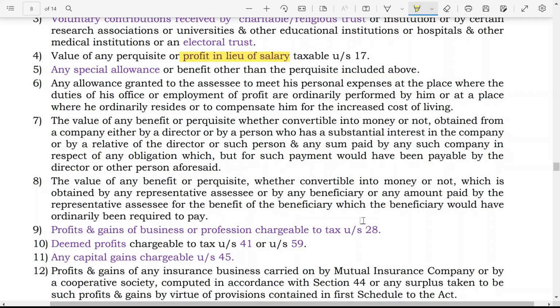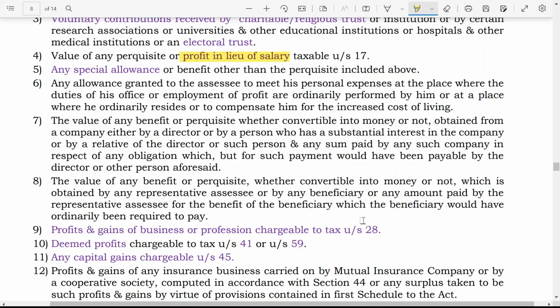Now, the value of any benefit or perquisite, whether convertible into money or not, obtained from a company either by a director or by a person who has a substantial interest in the company, or by a relative of a director or such person, or any sum paid by such company in respect of any obligation which, but for such payment, would have been payable by the director or other person aforesaid.